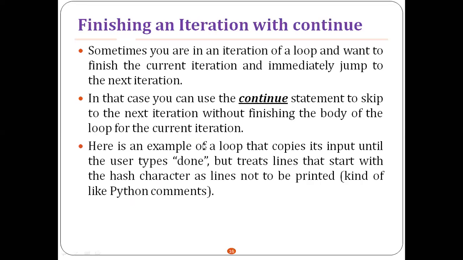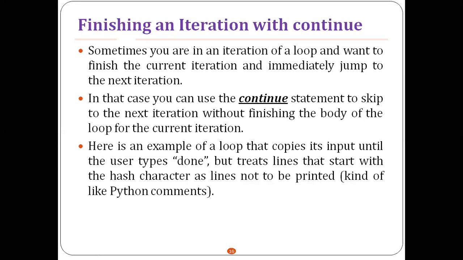The continue statement will skip only the current iteration, and it will proceed to the next iteration, right?